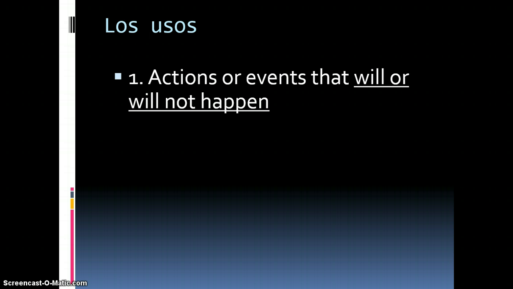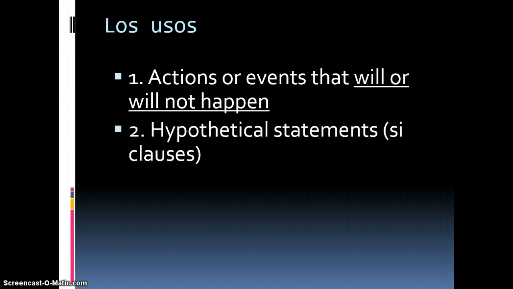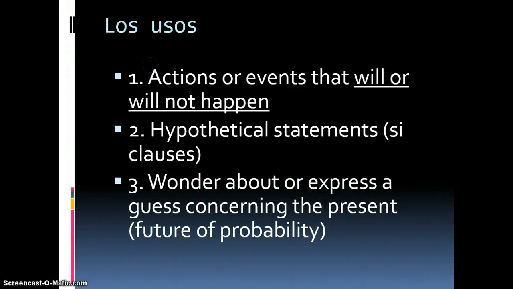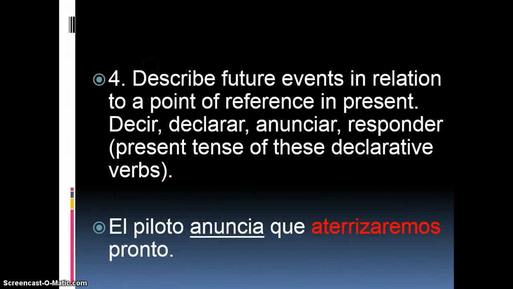The uses of the future. We use the future when we want to say what will or will not happen. In hypothetical statements, also known as si clauses. The future of probability, where we're wondering or expressing a guess about the present tense. We're describing a future event in relation to a point of reference when we use declarative verbs in the present tense. A declarative verb is simply a verb that makes a statement, like decir, declarar, anunciar, or responder.